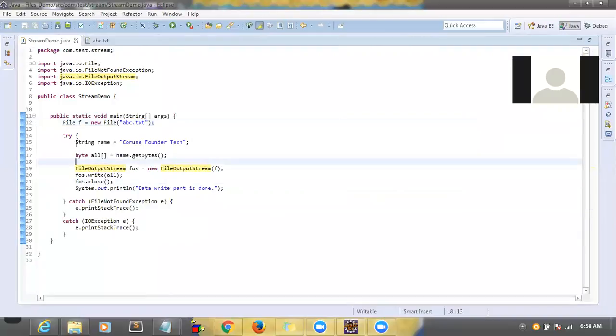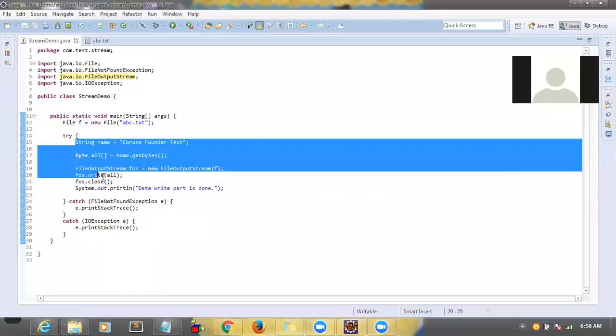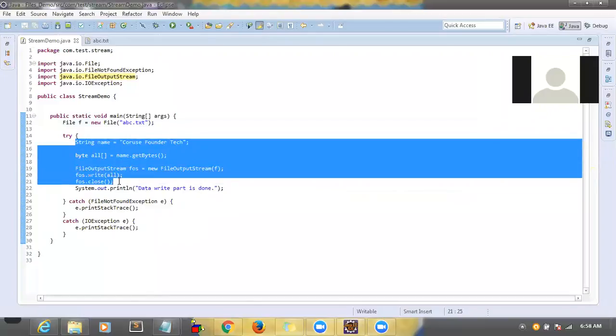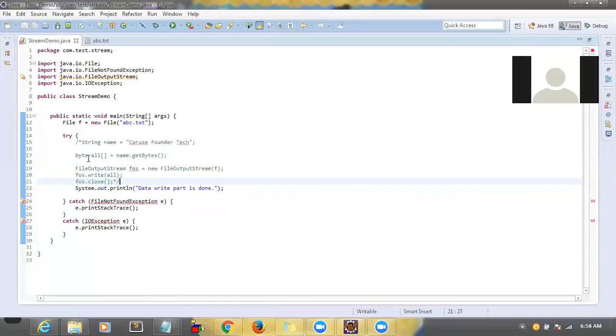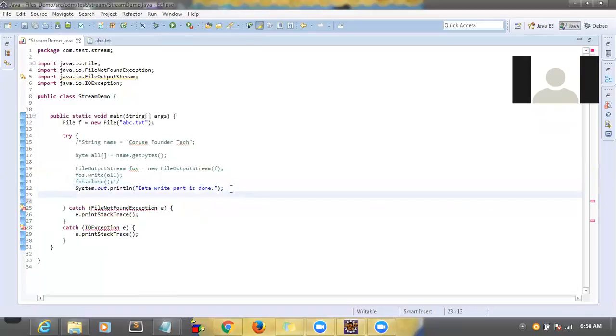So what I will do, I will comment all these lines. These lines are useful only to write the data, right? I don't want to write the data, I want to read the data. We have the file already, right? So I don't want to recreate the file again, correct? So I just commented these lines because I don't want to recreate the file again. I want to read the data back.